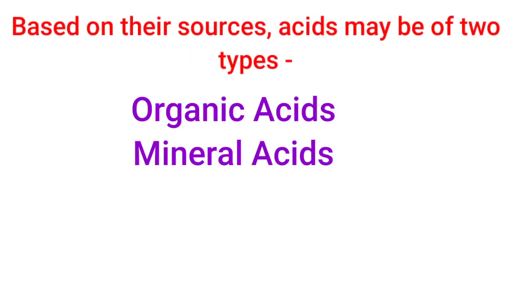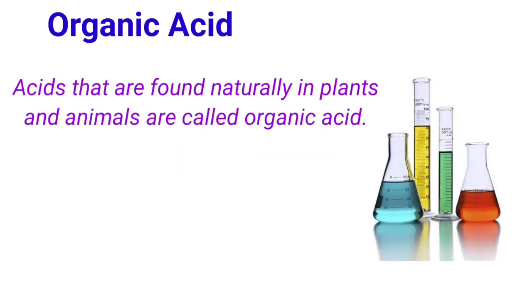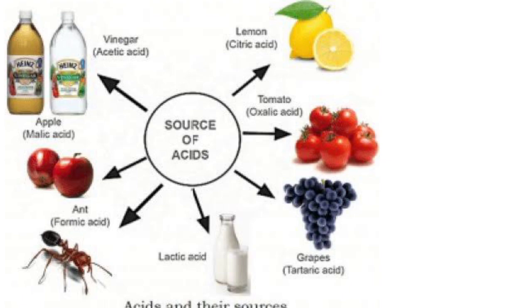Now let's discuss the types of acids. Based on their sources, acids may be of two types, organic acids and mineral acids. Acids that are found naturally in plants and animals are called organic acids. Some organic acids and their sources are lactic acid that we get from milk and curd, oxalic acid from tomatoes, citric acid from lemons and oranges, ascorbic acid from amla, acetic acid from vinegar, formic acid from ant stings. So these are organic acids.